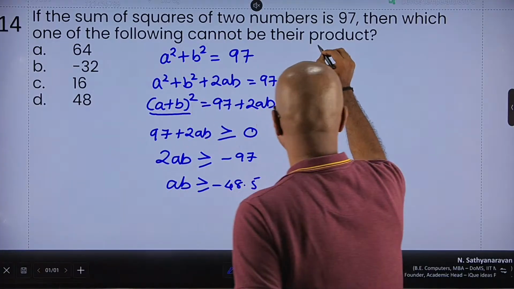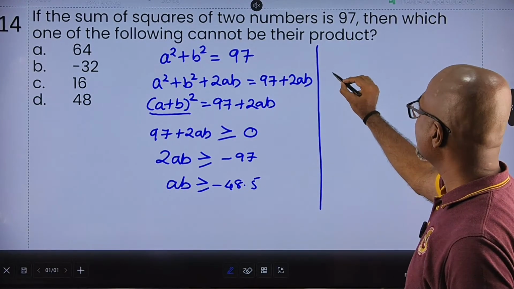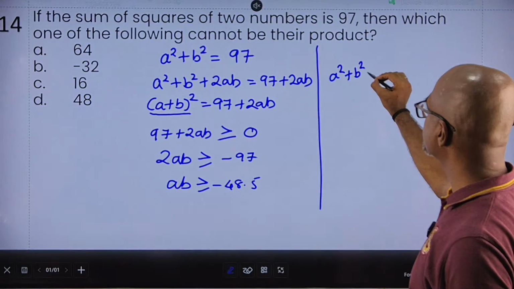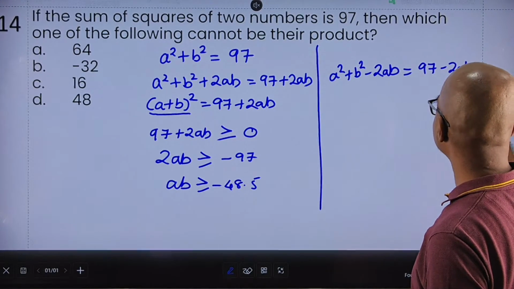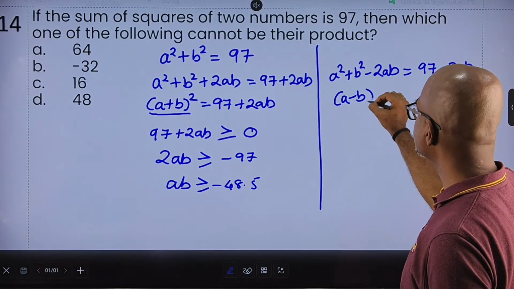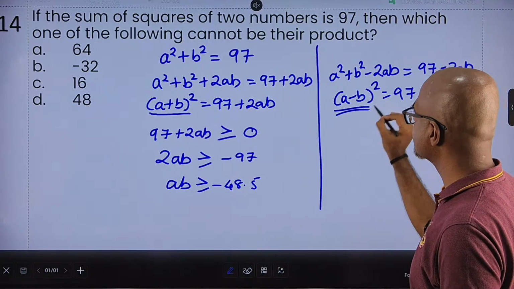Which brings us to, let's do the other way. If I got a plus b, I can do a minus b also. So I can write a square plus b square minus 2ab is 97 minus 2ab. A minus b the whole square is 97 minus 2ab. Again, this is a perfect square.